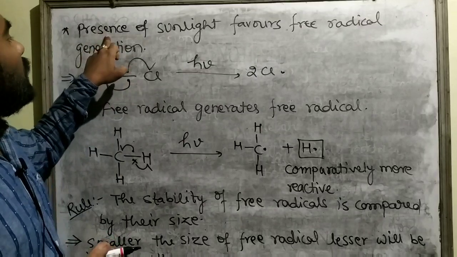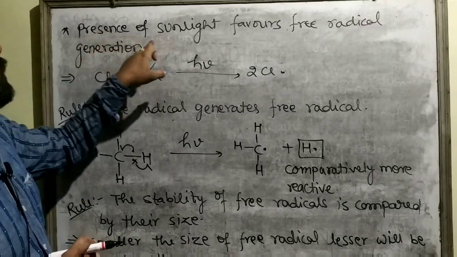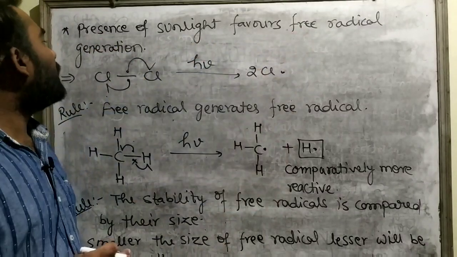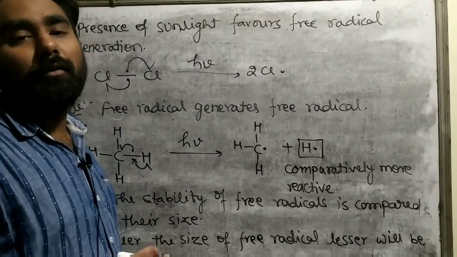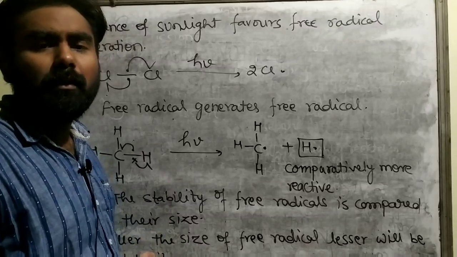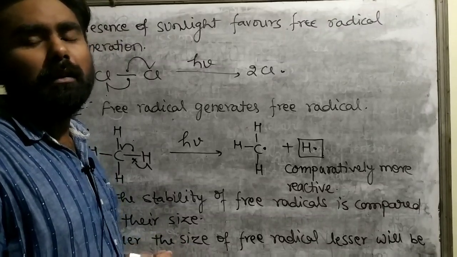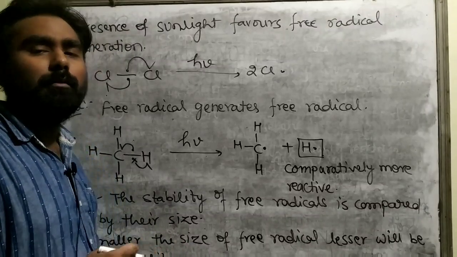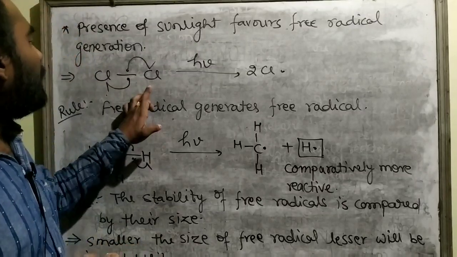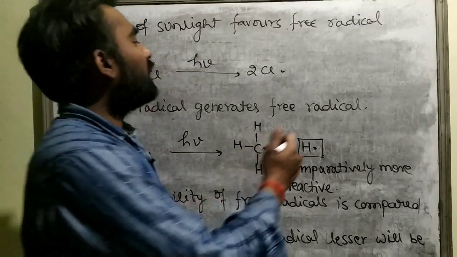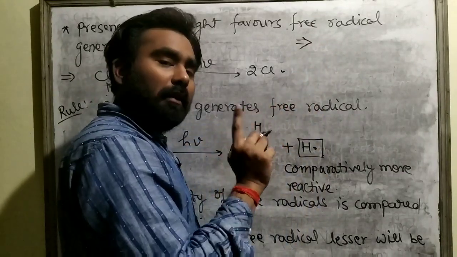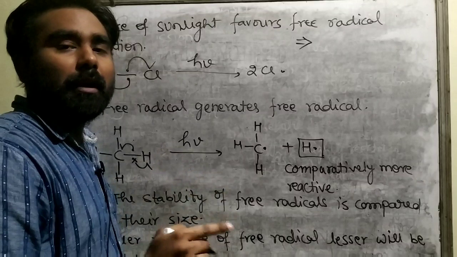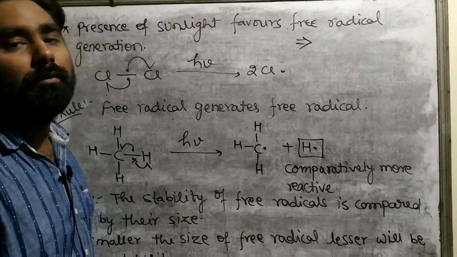I have told you a rule, that is, presence of sunlight favors free radical generation. If there is a presence of sunlight in the process of reaction, then you can expect that the reaction will follow free radical mechanism. So in the first step, free radical generation is favored by sunlight. Sunlight is a favorable factor for the generation of free radicals.